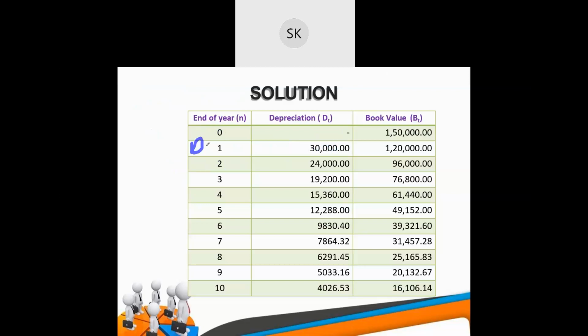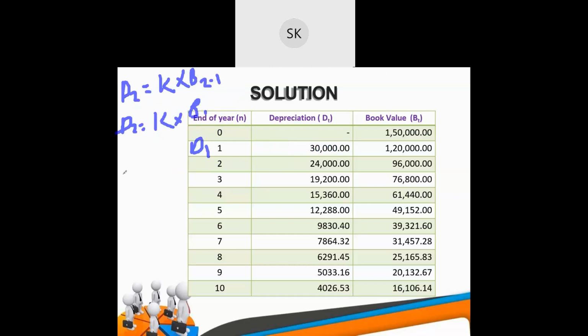So D1 is 30,000. Now let's move to D2. D2 is equal to K into B 2 minus 1. There was t minus 1, right? So 2 minus 1, D2 will be K into B1. And what was our B1? B1 was 1,20,000.